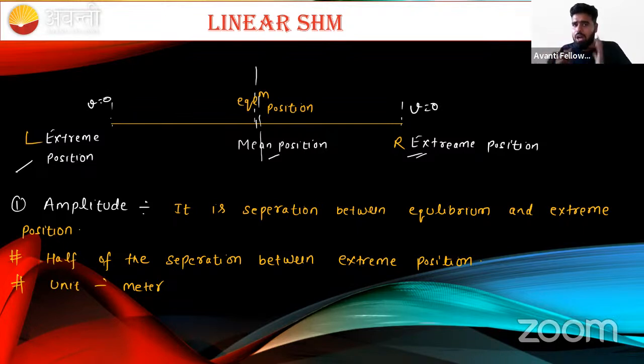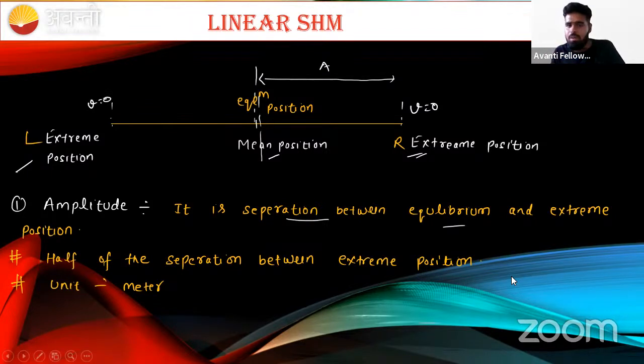So what will happen? We must know three positions: one is the extreme and another is the mean, and the distance between the mean position and the extreme position is known as the amplitude. I hope this is clear to everyone. What is the amplitude? It is the distance from the mean position to the extreme position.